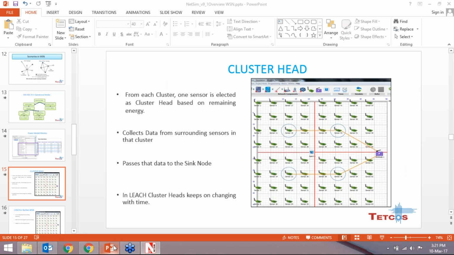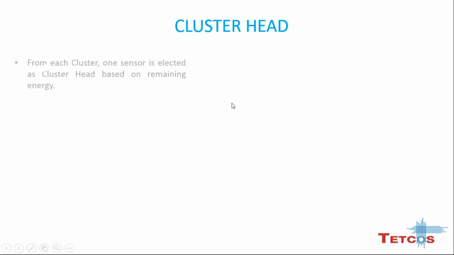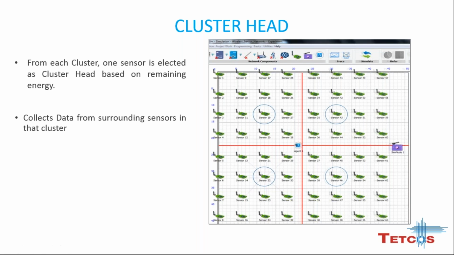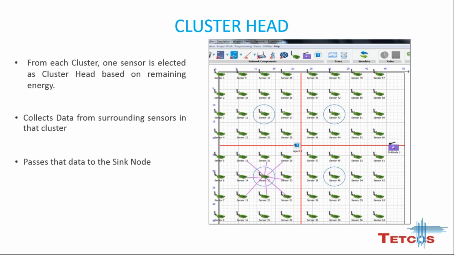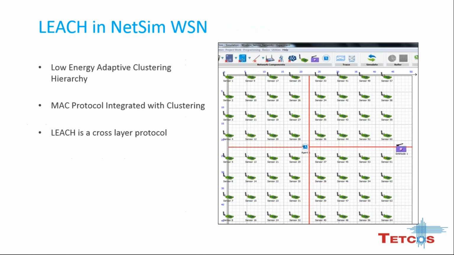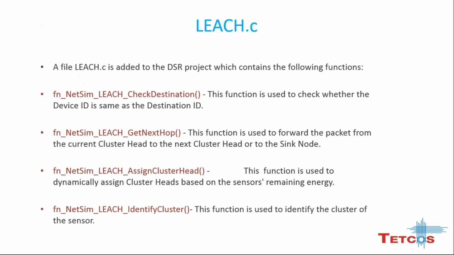So first we go to the presentation. So we have seen that in animation we are implementing LEACH protocol. So LEACH is low energy adaptive clustering hierarchy. Okay, so it is a cross layer protocol.